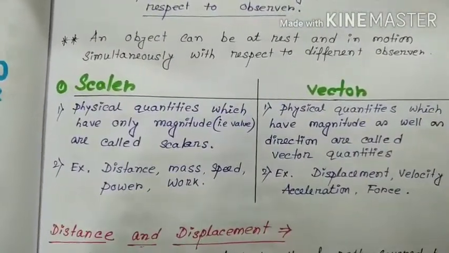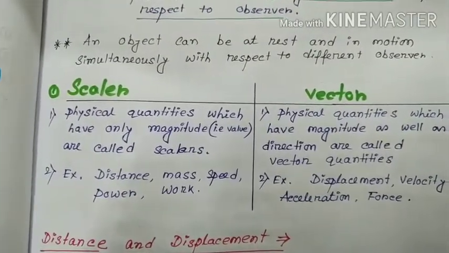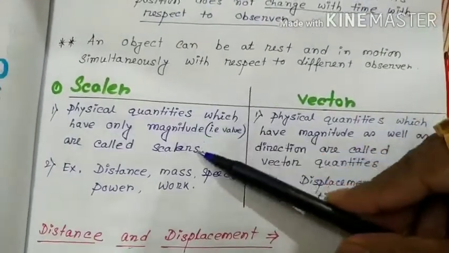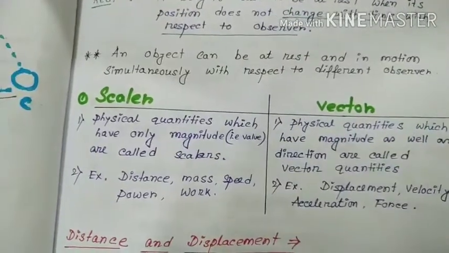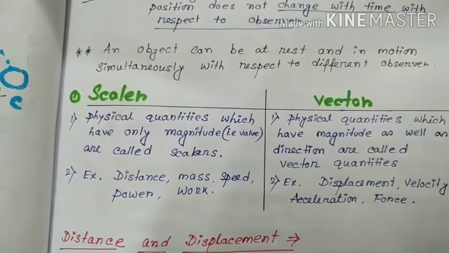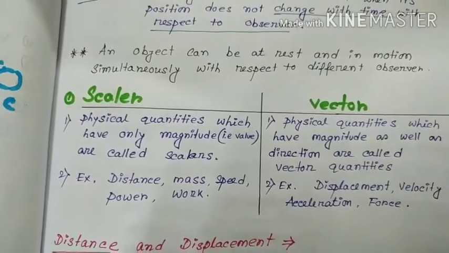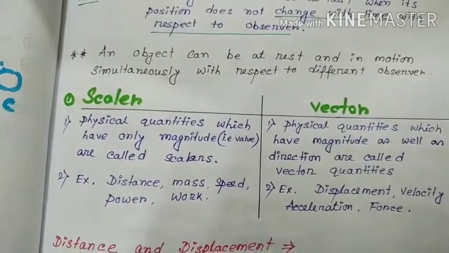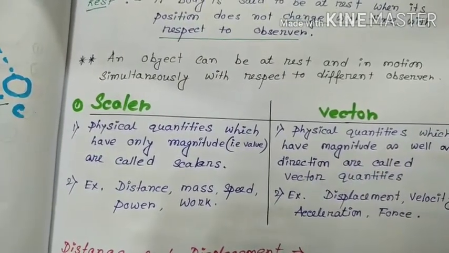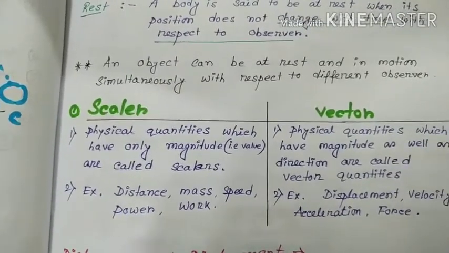Now we will learn what is scalar quantity and what is vector quantity. Scalar quantity: physical quantities which have only magnitude, i.e. only value, are called scalar quantities. Just like the example of mass. If an object's mass is 5 kg, the value of mass is 5 kg, but it has no direction. If we say power is 740 horsepower, there is only value, no direction.